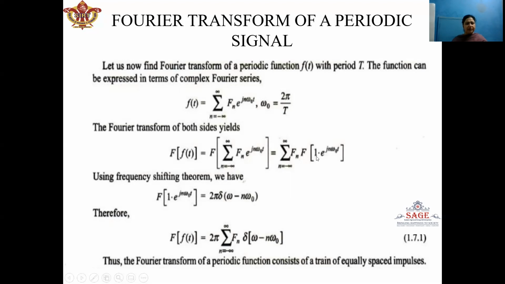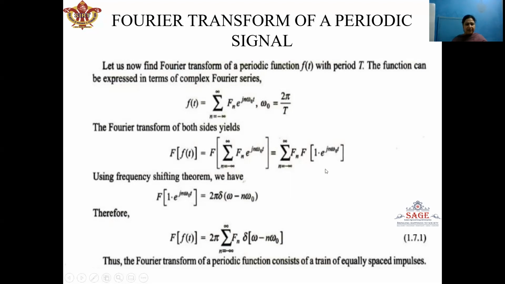Now, we already know that the 1 is having Fourier transform 2π δ(ω). Now, when 1 is multiplied by e^(jnω₀t), in this case, using frequency shifting theorem, the Fourier transform will be shifted by the frequency nω₀. So, here we can see that the Fourier transform of 1 into e^(jnω₀t) will be given by 2π δ(ω − nω₀).